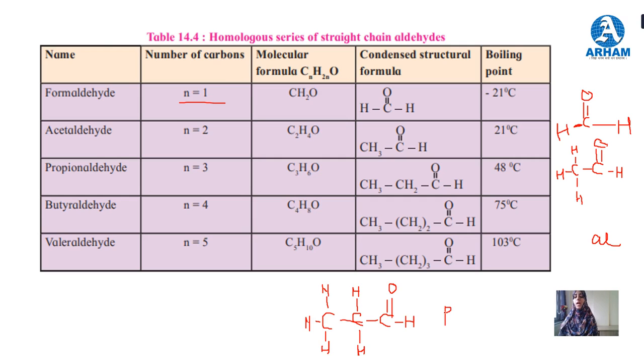You add the suffix 'al' here. In the alkane series, the member containing 3 carbon atoms is called propane. When a hydrogen of propane is replaced with an aldehyde group, we call it propanal. Another one is butyraldehyde, where n is 4, the number of carbon atoms is 4, so you say butanal. And when n is 5, this is pentanal.